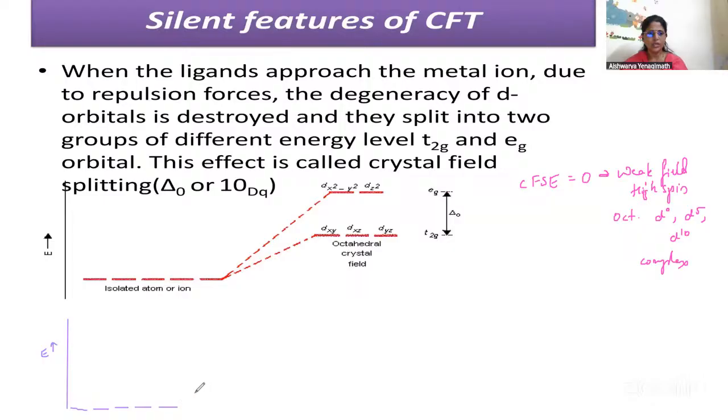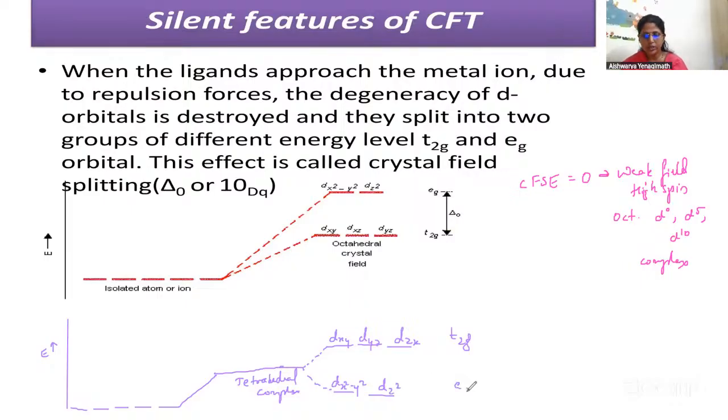So what happens to the metal ion in the tetrahedral complex? They will split like this: 1, 2, 3 and here 1, 2. Here I have dxy, here dyz, here dzx. This is called T2, and here dx square minus y square and dz square.